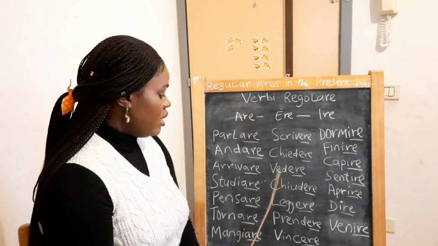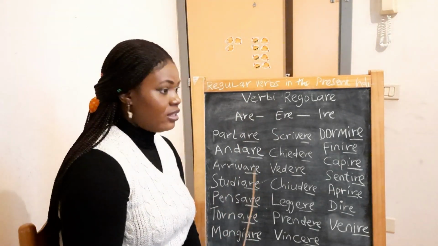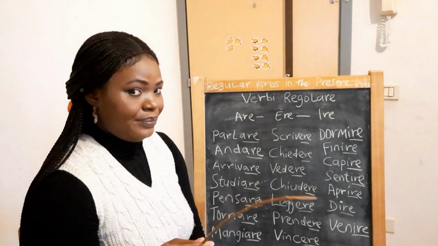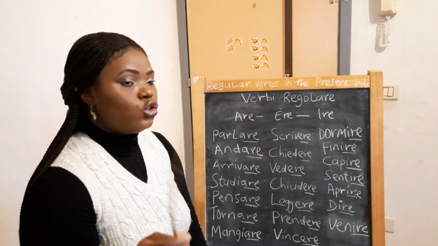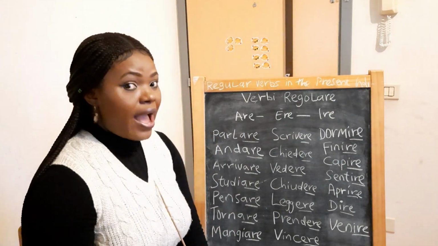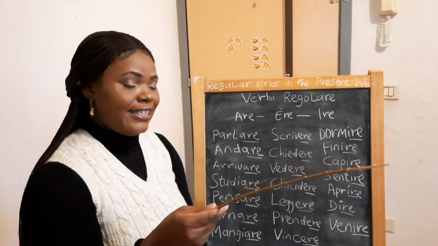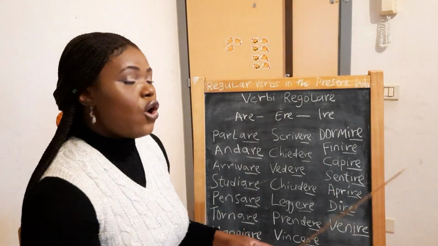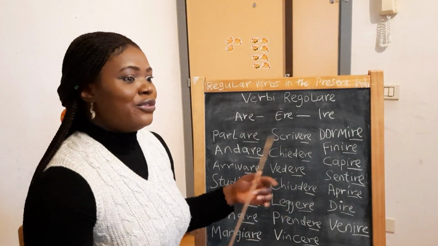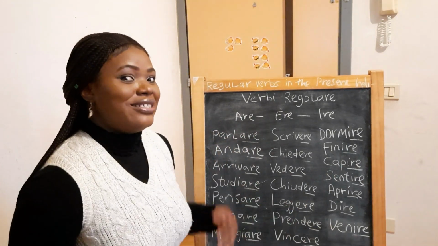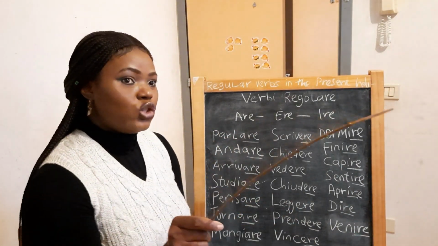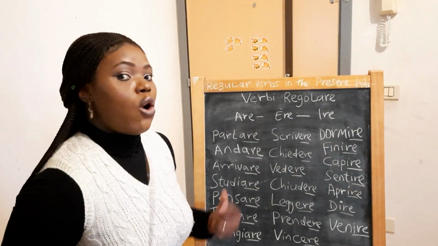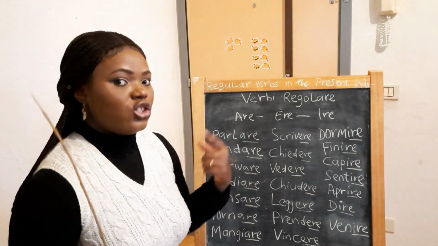Studiare. We change are here. Io studio, tu studi, lui o lei studia. Io studio, I study. Tu studi, you study. Lui o lei studia, he or she studies. Noi studiamo, we study. Voi studiate, you study, you plural. Loro studiano, they study.